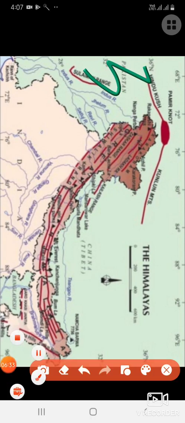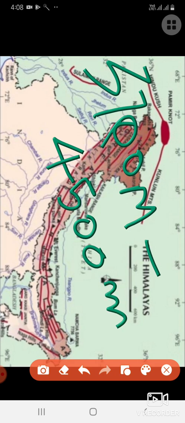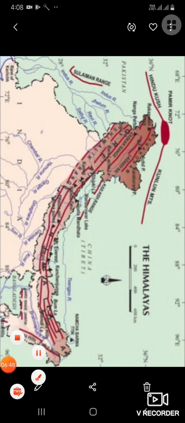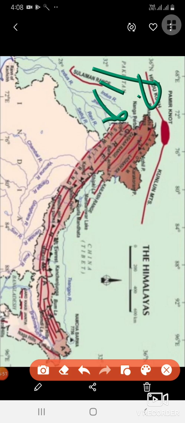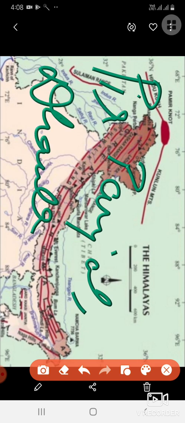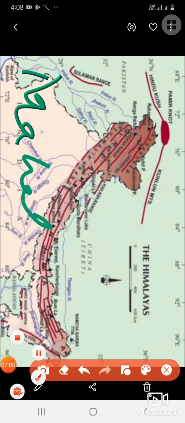It is composed of compressed rocks with height varying from 3,700 to 4,500 meter, and it is composed of ranges like Pir Panjal, which you will observe here, Dhauladhar, and Mahabharat. These are also Himachal ranges.